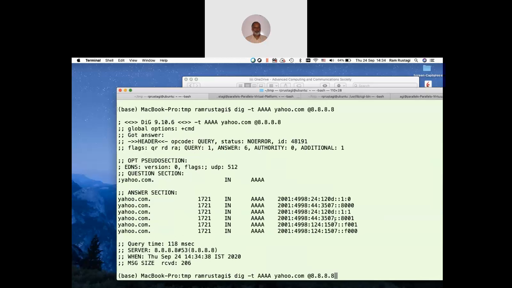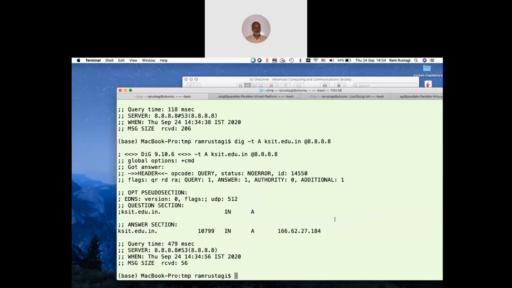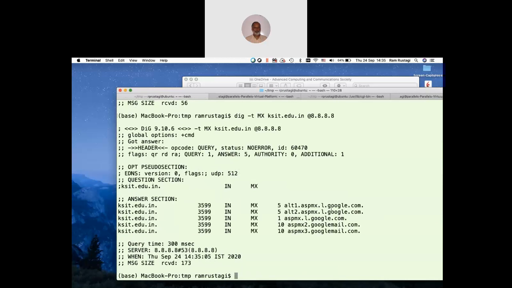Now, if you want to look at the mail server, let's look at the address for KSIT. So this is the IP address of our website, but if you want to look at the mail server where mail goes when you send a mail, type MX. You see our mail is hosted by Google. So all our domain email is hosted by Google, whereas our web server is privately hosted somewhere else. So let's look at where it is hosted.